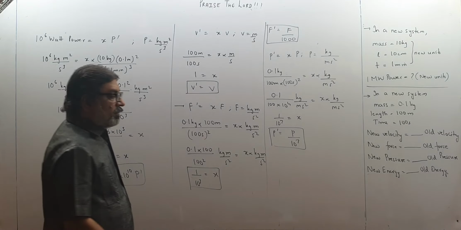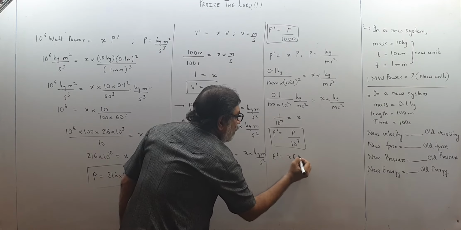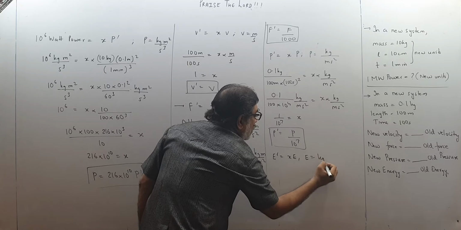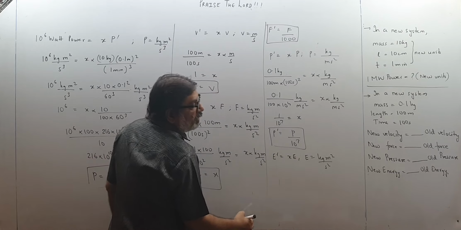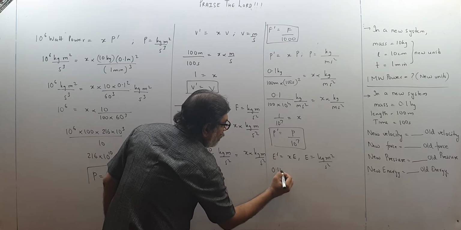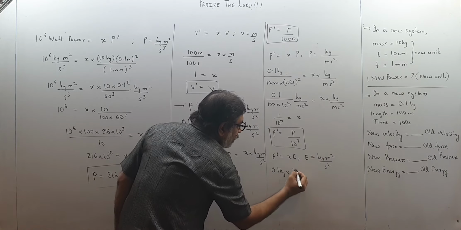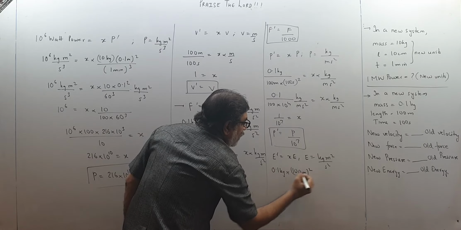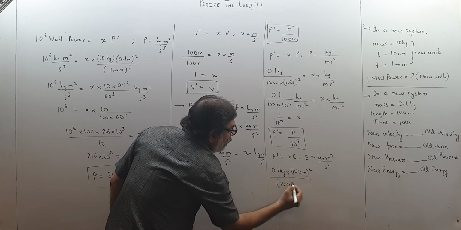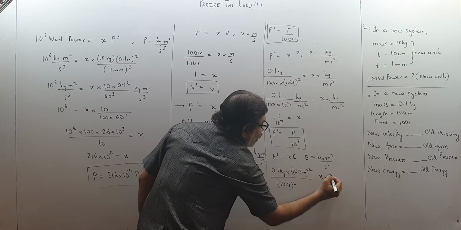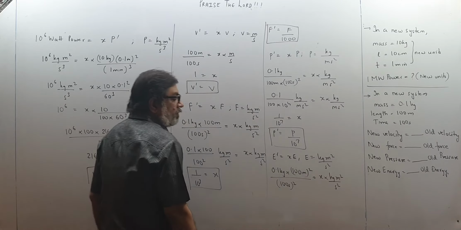Similarly for energy, children, E dash is equal to xE, and E is kg meter square upon second square. So kilogram means how much? 0.1 kg. Length means how much? 100 meter square, time 100 seconds square is equal to x into kg meter square upon second square.